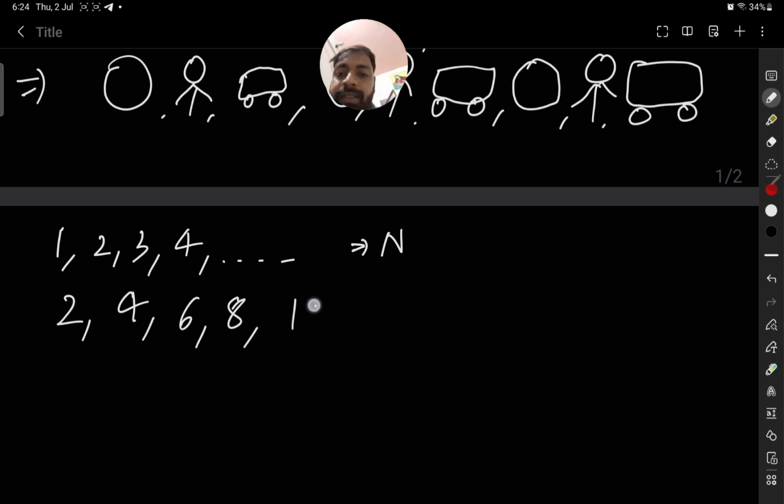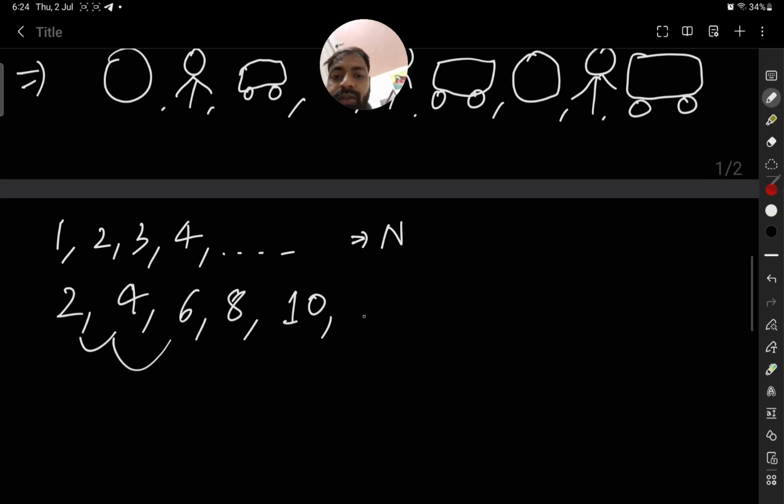It will be obviously 10 because there is always a difference of 2 between the two terms. So this is an AP. You already know about this. Sequence can have infinite terms or finite terms. When you write this type of dot dot, it means it is an infinite sequence. And if you have ended it, it is a finite sequence.